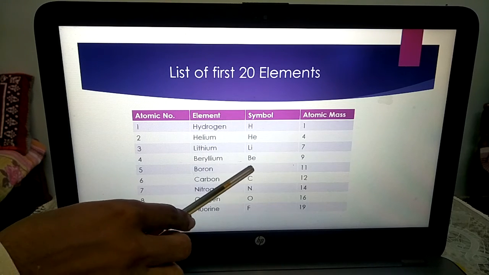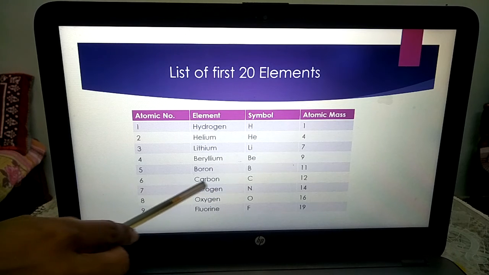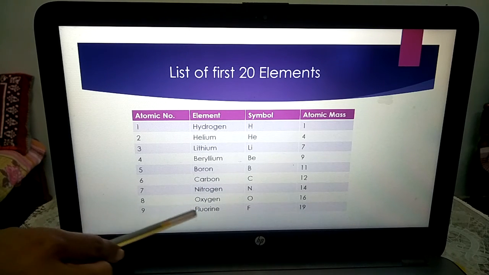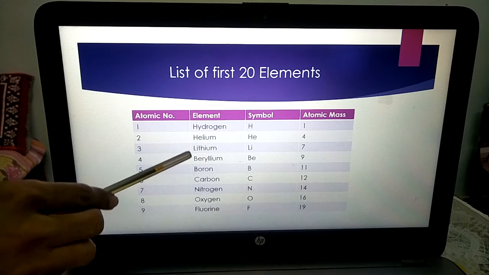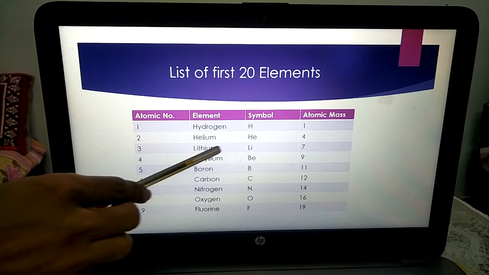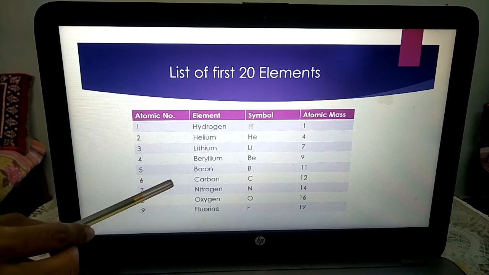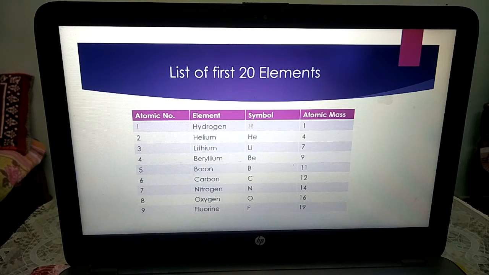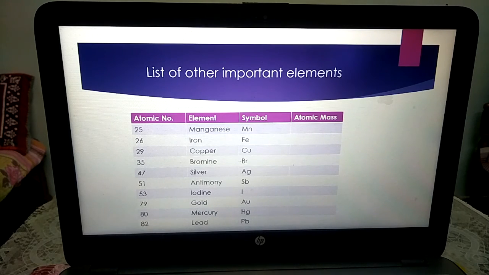Boron is given by the first letter B, carbon by first letter C, oxygen by first letter O, fluorine by first letter F. But lithium is given by Li, first and second letter, and beryllium by Be. And somewhere the symbol is different from the word.